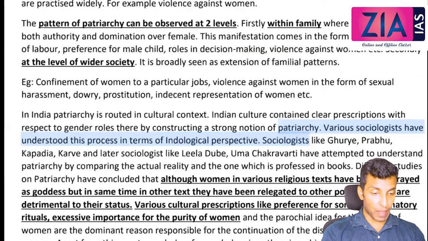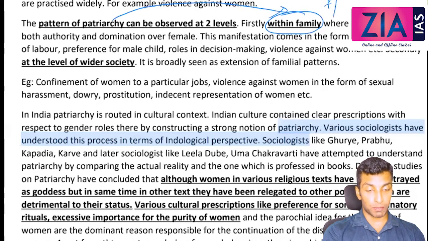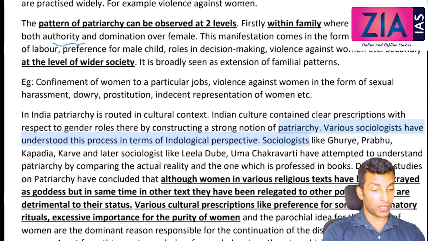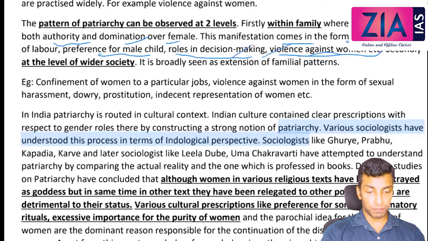Now the pattern of patriarchy can be observed at two levels. Firstly, within the family you can experience patriarchy, like who is superior? The father is superior, or the husband is superior, or the brother is superior, right? This you can see in any family, where male exercise both authority and domination over female. This manifests in the form of sexual division of labor, preference for male child, roles in decision making, violence against women, etc. I don't think I need to explain any of these terms here. You know all this.